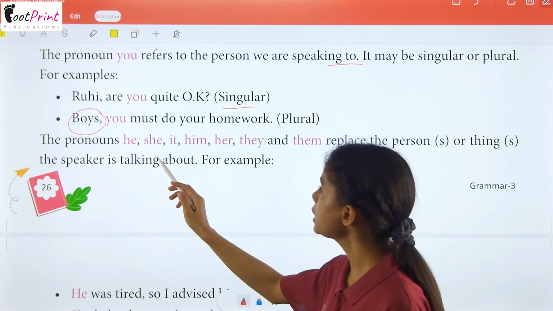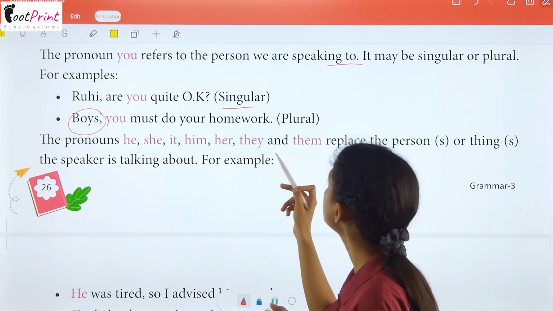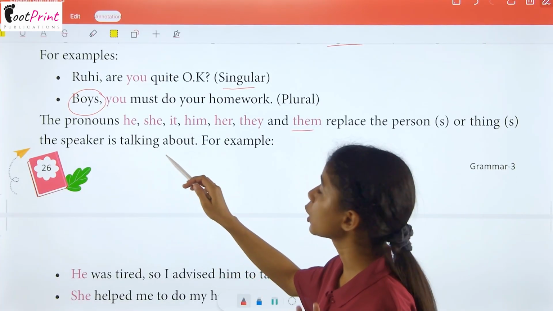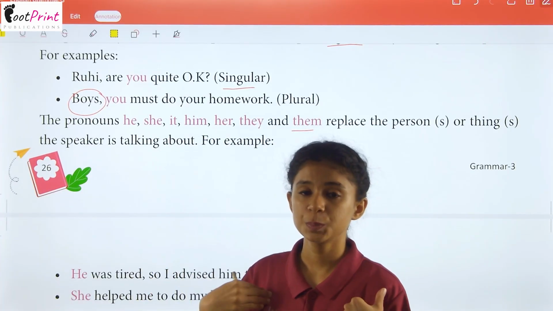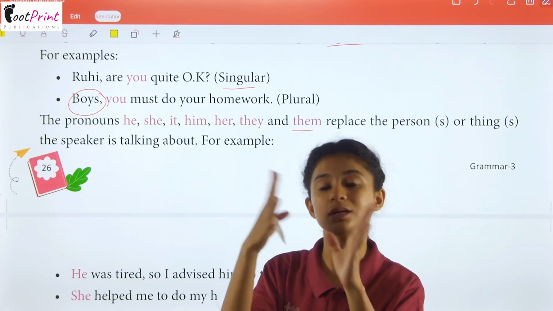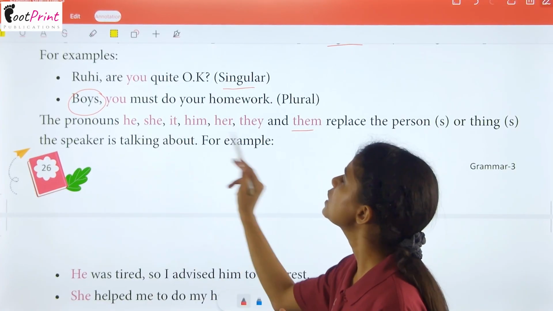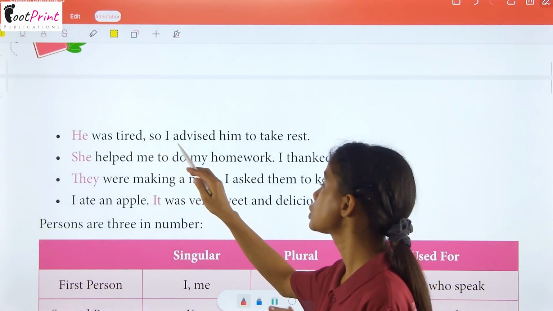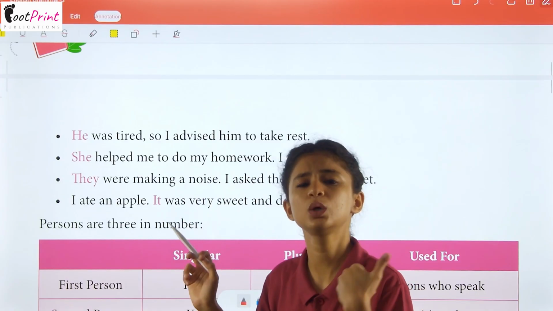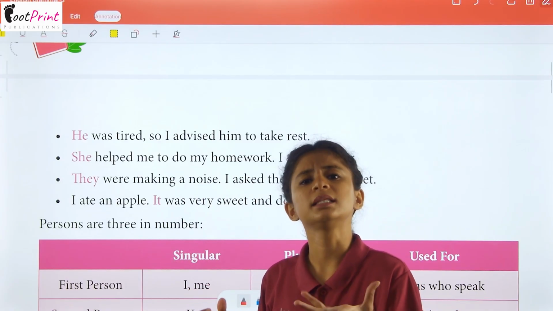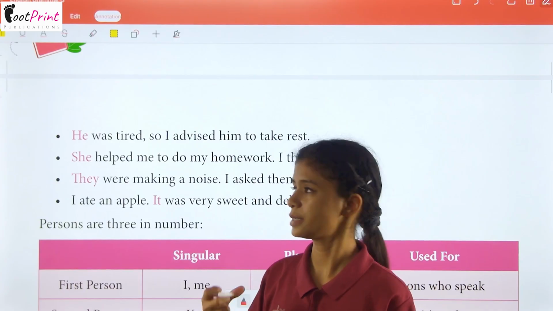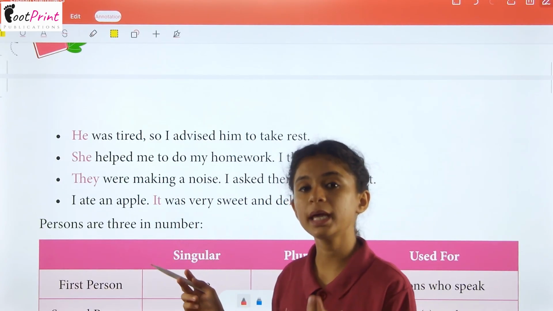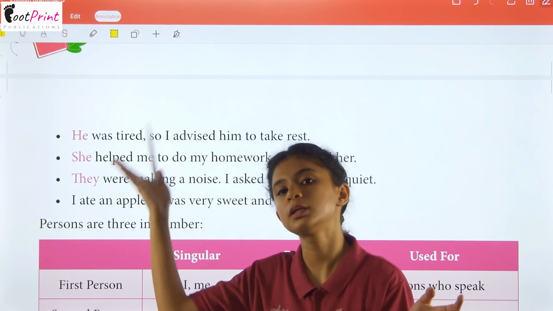The pronouns he, she, it, him, her, they and them. They replace the persons or things the speaker is talking about. So, the first person is speaking to the second person about the third person. So, these pronouns refer to the third person. For example, he was tired, so I advised him to take rest. I am telling you about someone who was tired and then I advised him to take rest. She helped me to do my homework. I thanked her. So again, I am talking to someone about someone else.